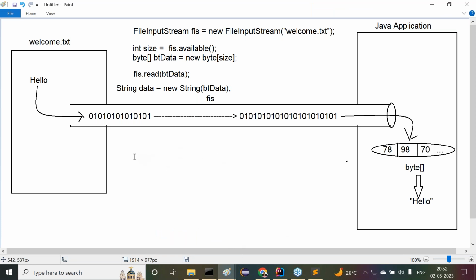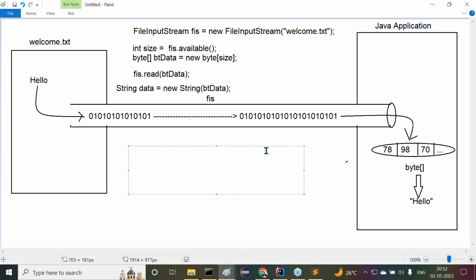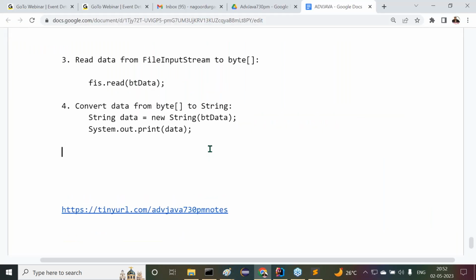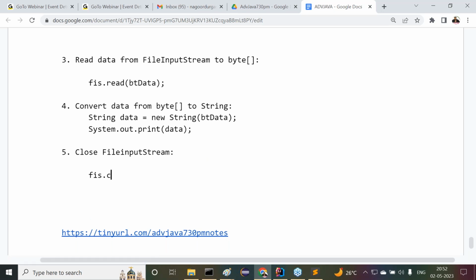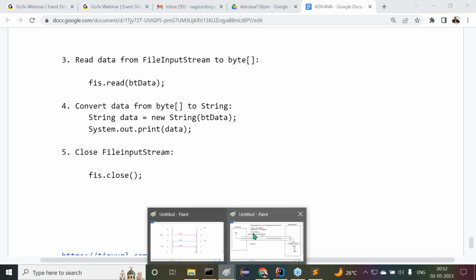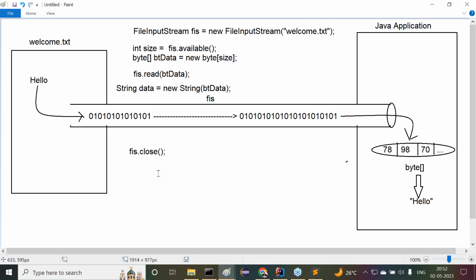At the end, we have to close this file input stream. Please remember this: whenever we are using streams, at the end of the program it is advisable to close the streams. So here we use the FIS.close method. Step number 5: close file input stream, using FIS.close. Okay, now this is the total diagram.